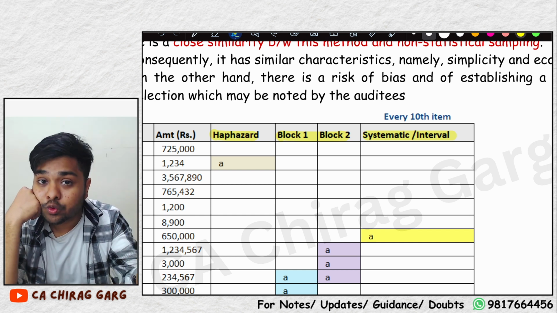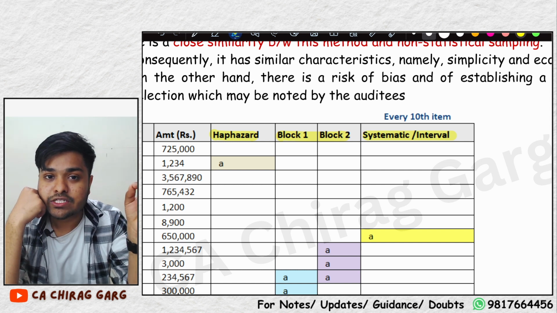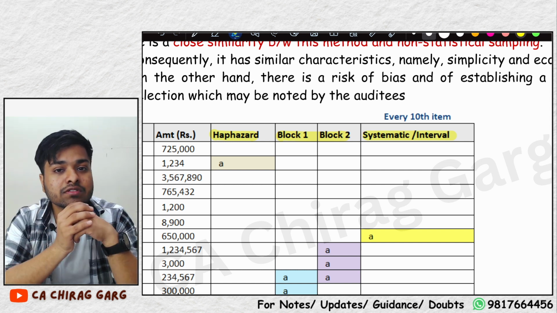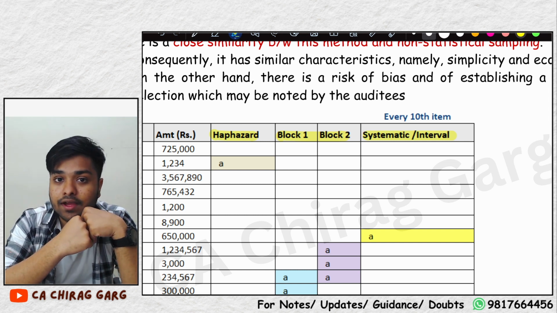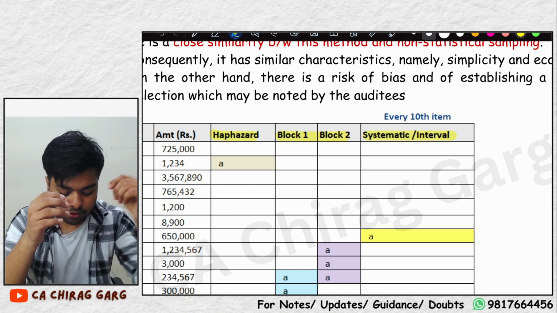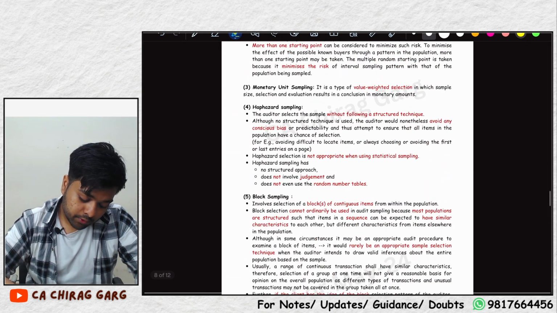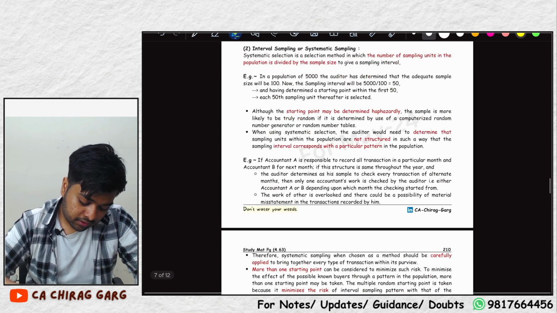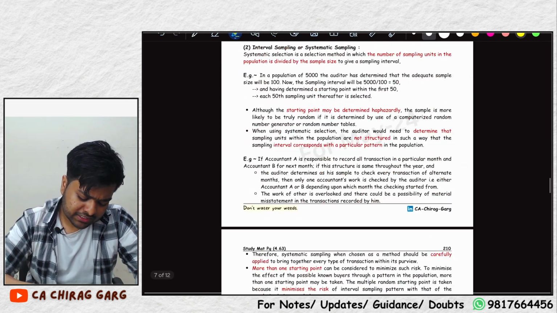If the client knows your starting position, he can structure the items in such a way that you do not find any material misstatements. Understand? So these are the methods of sampling: block sampling, haphazard sampling, interval systematic sampling, and you already know about stratified sampling.